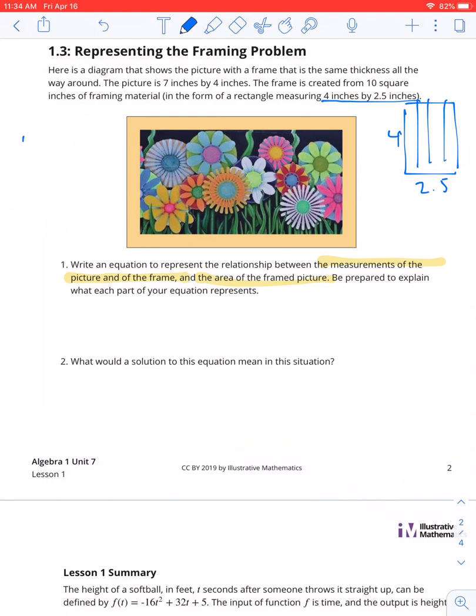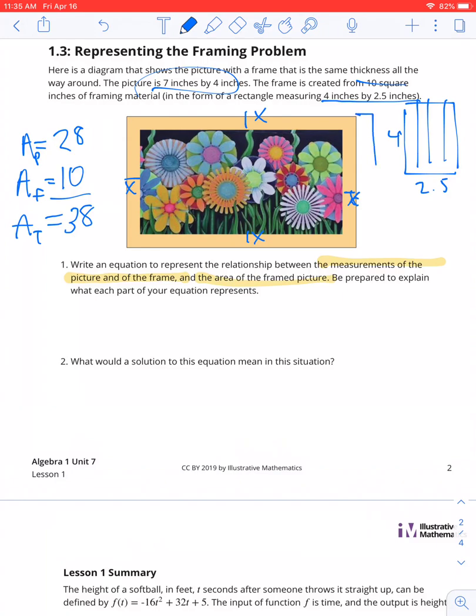All right. Write an equation to represent the relationship between the measurements of the picture in the frame and the area of the framed picture. So we're going to have an equation that's got to have 2 things going on, the measurements and the area. So the area of the picture is 7 times 4. The area of the frame is 10 square inches. So our total area is 38.